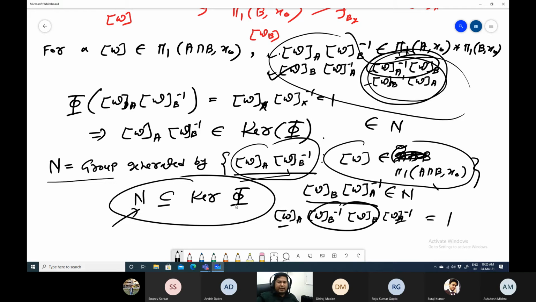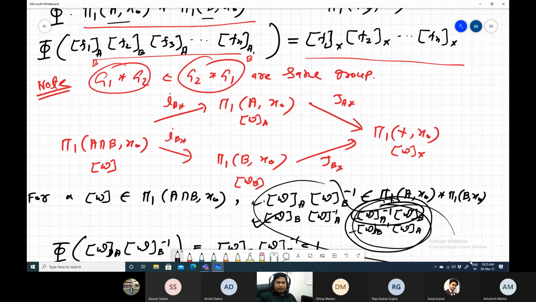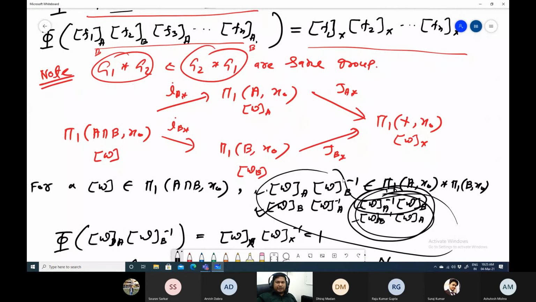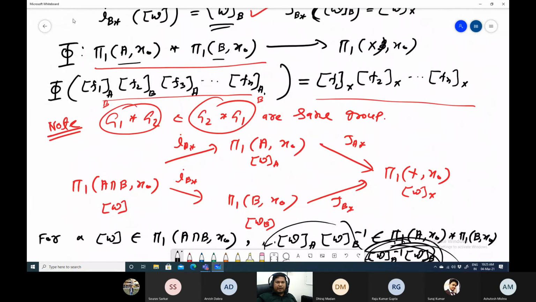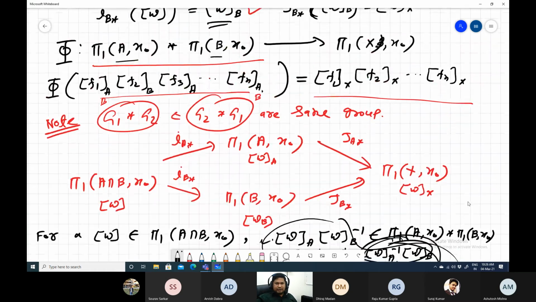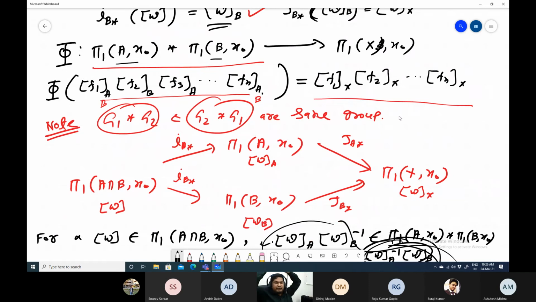Okay. So we have this situation. We have defined the map phi, and we have also seen that N is a subset of the kernel of phi. Up to this we know. Now there are 2 difficult parts of this theorem. First, the map is surjective. That is not difficult, but you have to do it. That is not trivial.